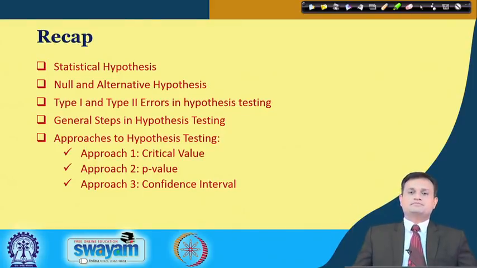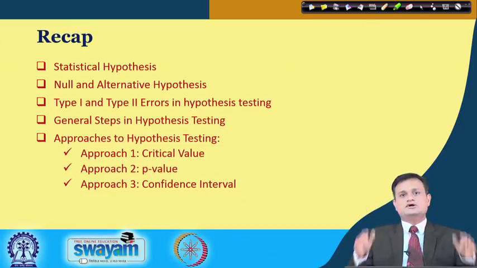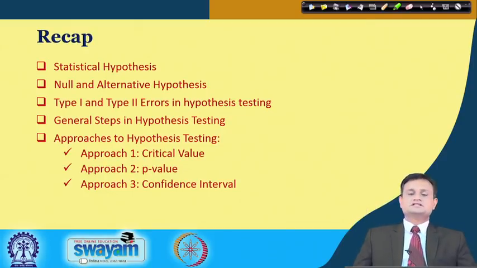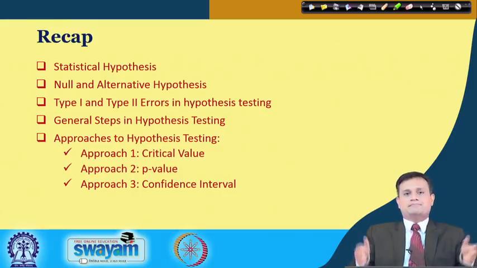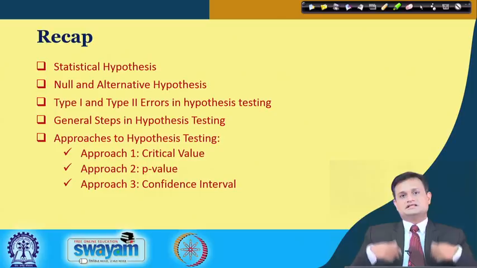What is a statistical hypothesis? It is basically your claim. What are the null and alternate hypotheses? The null hypothesis dictates the status quo, meaning this will happen, and the alternate hypothesis says that this will not be true, this will not happen.